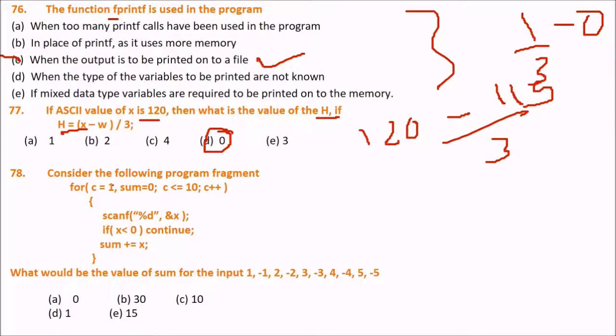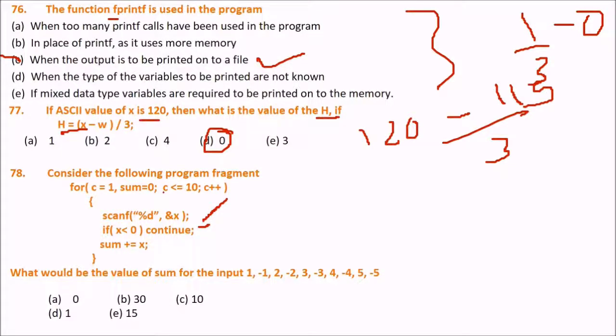Now we have another question. Consider the following program segment. For C equal to 1, sum equal to 0, C less than equal to 10, C plus plus, scanf %d ampersand x, and if x is less than 0, continue, and sum is equal to sum plus x. What would be the value of sum for the input 1, minus 1, 2, minus 2, 3, minus 3, 4, minus 4, 5, minus 5?